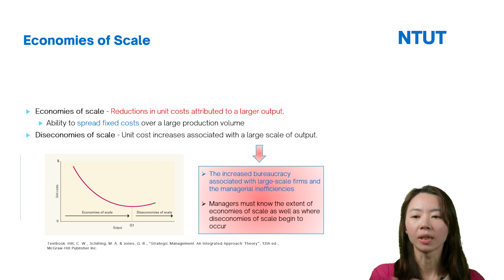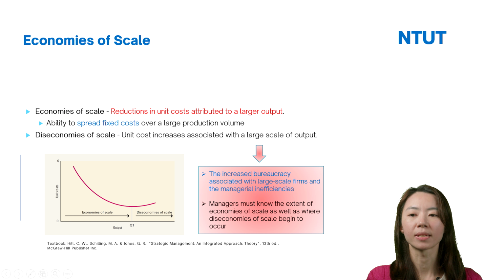From this figure, on the left side is the unit cost, and the other dimension is the output. Here we can see the unit cost will reduce associated with the larger output.